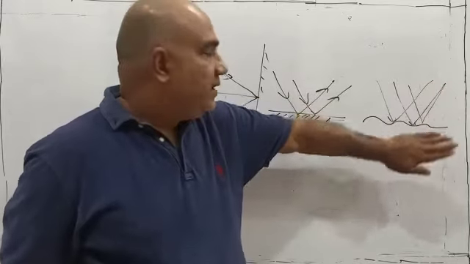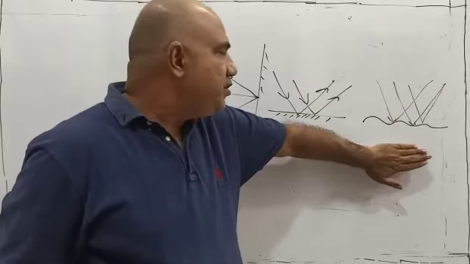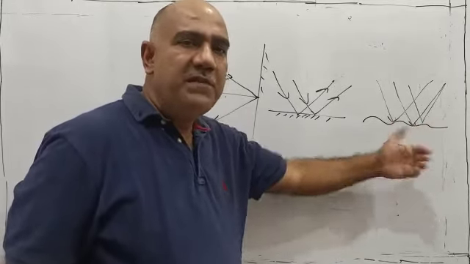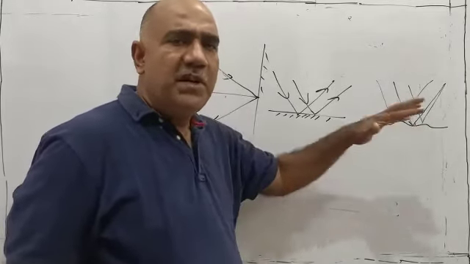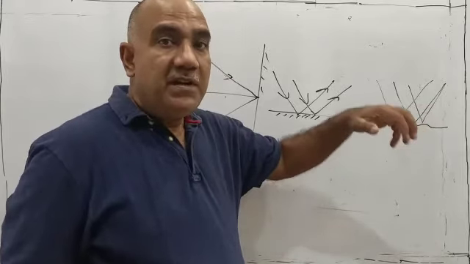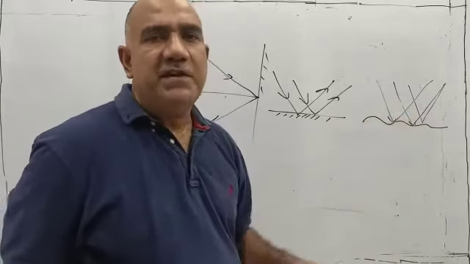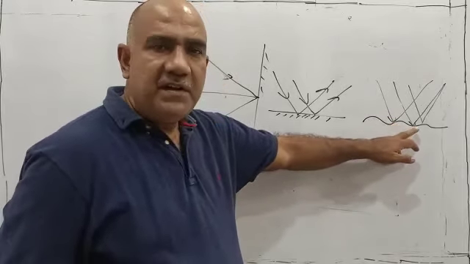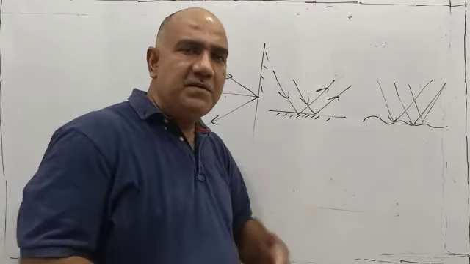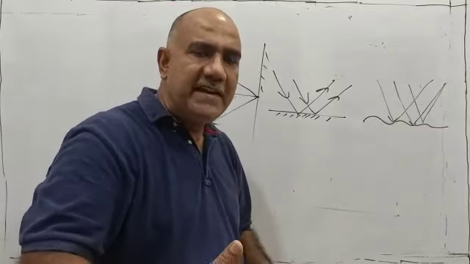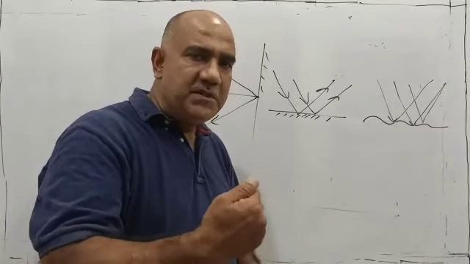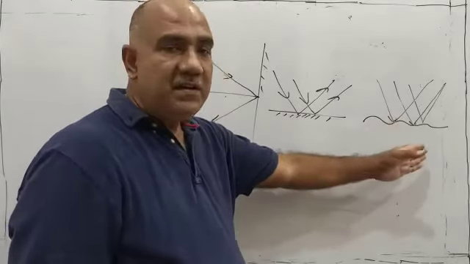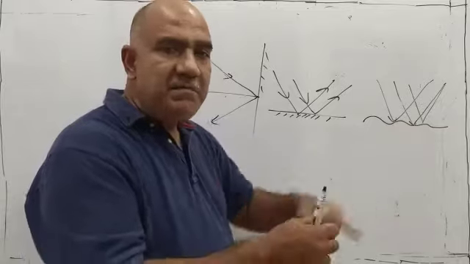Please do remember, any reflection, whether it is regular or irregular or diffuse, definitely obeys the laws of reflection. But in this case, the angles of incidence were different. The law of reflection states that the angle of incidence must always be equal to the angle of reflection. But here the angles are different, so the light rays after reflection meet.